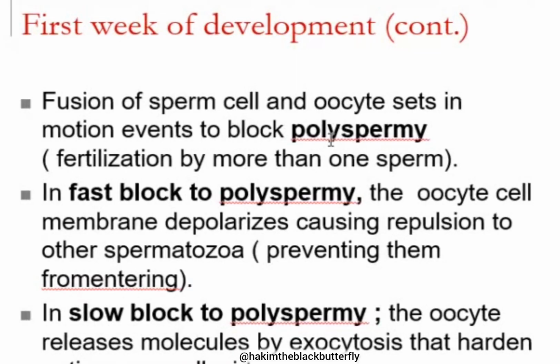The parent cells which gave rise to the oocytes and the sperms were known as oogonia and spermatogonia. The oogonia gave rise to ovum, the spermatogonia gave rise to sperm.